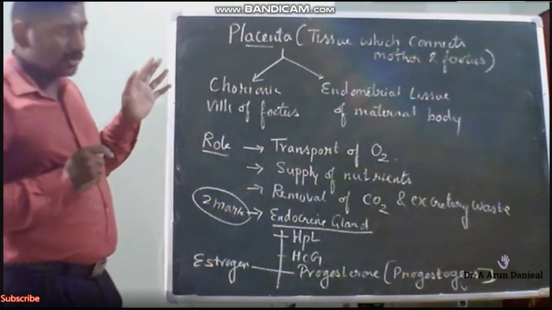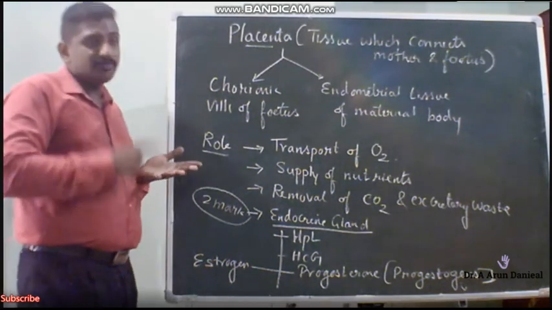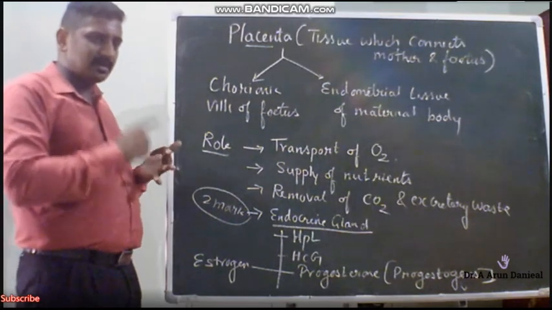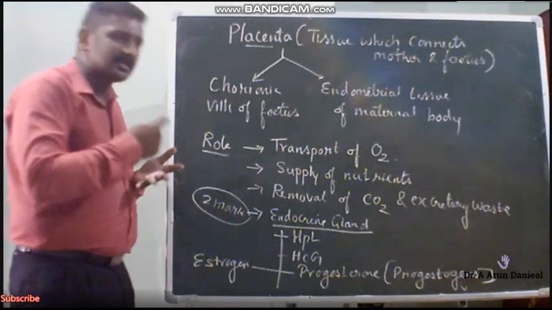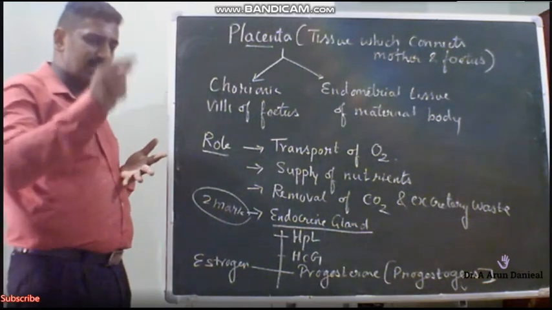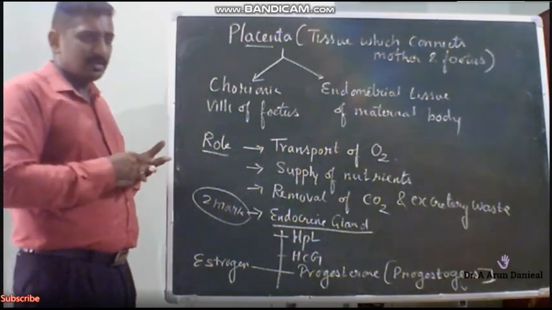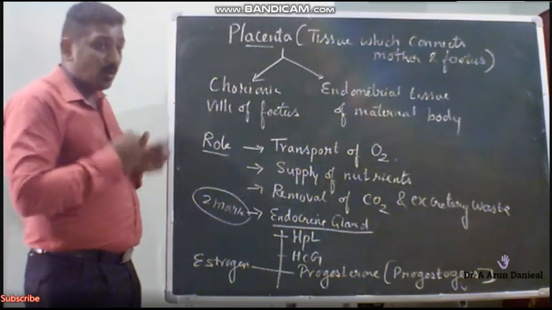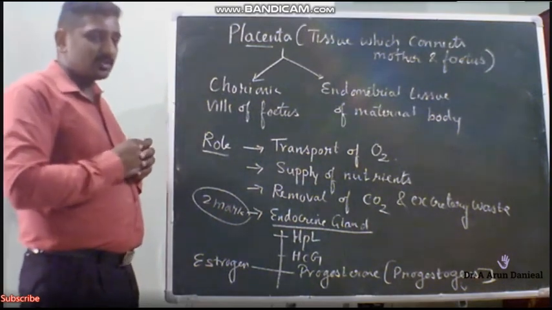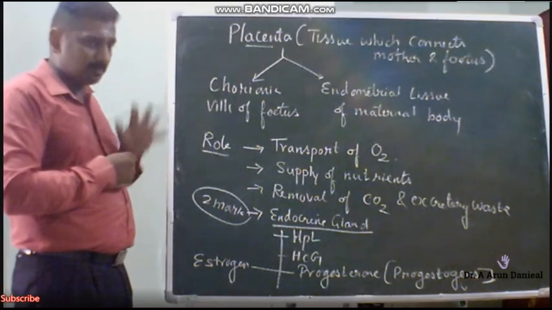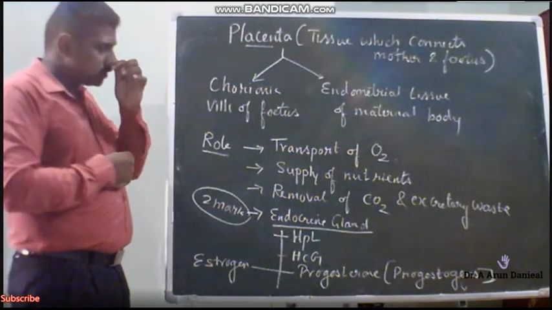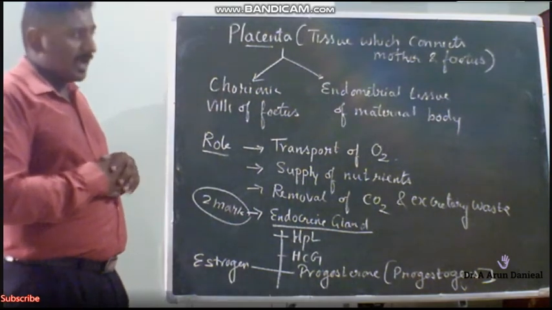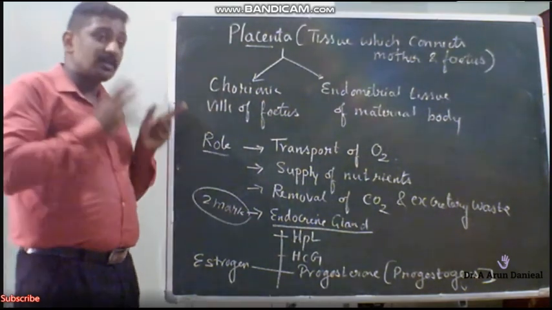So this is all about the role of placenta. And tomorrow we have to learn about the various transformation stages. First month, second month, third month, that is the first trimester, what occurs. Second trimester, that is months 4, 5 and 6, what will occur. Third trimester, months 7, 8 and 9, what will occur. I will be giving a tabular column for it, and how the fetus will come outside, that is called the fetal ejection reflex involved in parturition, followed by lactation. So tomorrow we have 2 periods. In that I will be able to complete the further 2 topics also. Don't miss the classes.